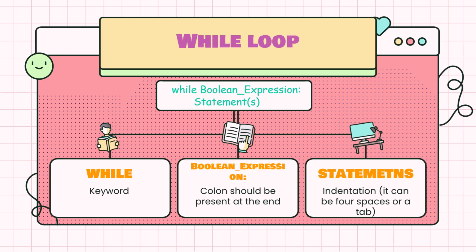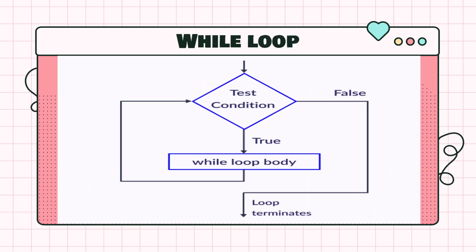A while loop in Python is used to repeatedly execute a block of code as long as a condition remains true. So this is the flow of control in the while loop.